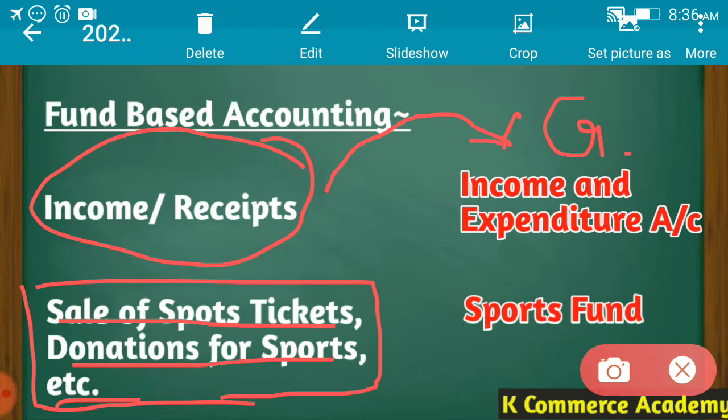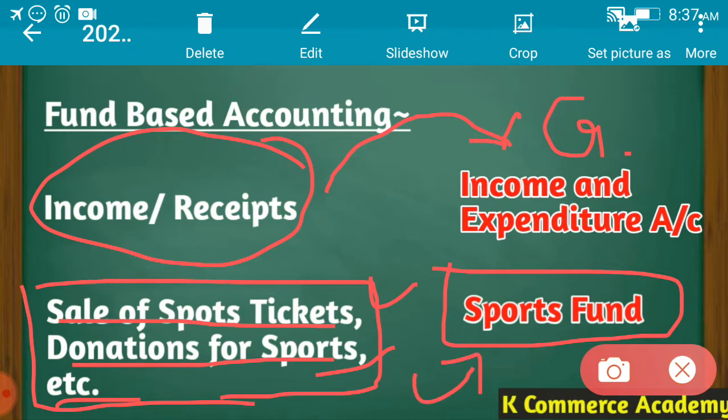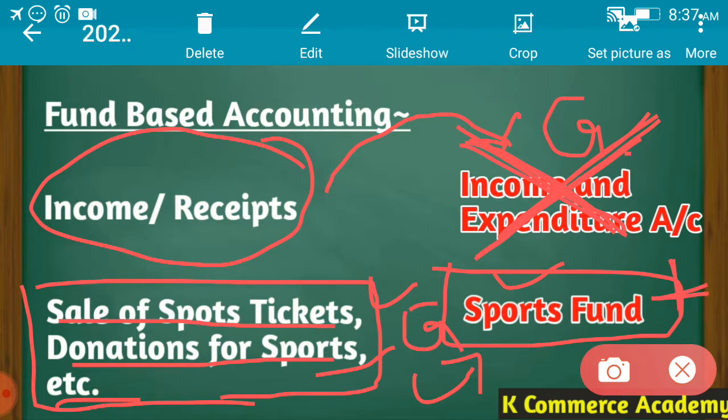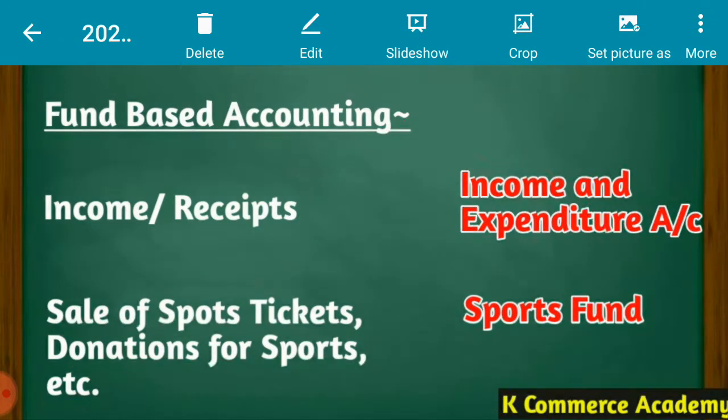But where we are having a separate sports fund, now the sale of sports tickets and donation for sports are receipts related to this particular fund. So now these items will not be credited to the income and expenditure account. Instead, all the receipts, all the incomes related to this sports fund will be credited to, or added to, this particular sports fund only. And this is what we mean by fund-based accounting.